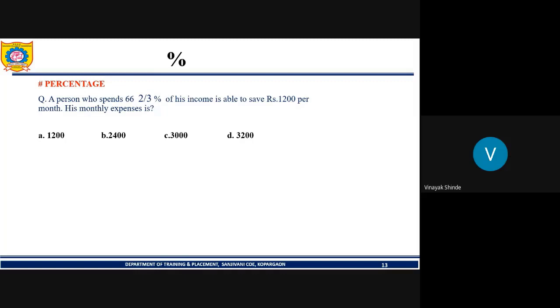It is given in the question that a particular percentage of income is expenditure. So what will be the saving? 100 minus 66 2 by 3. You can solve it this way, or by another way which you like.